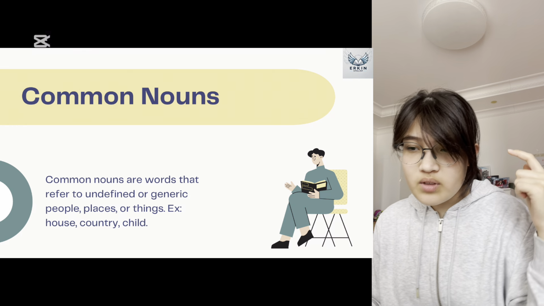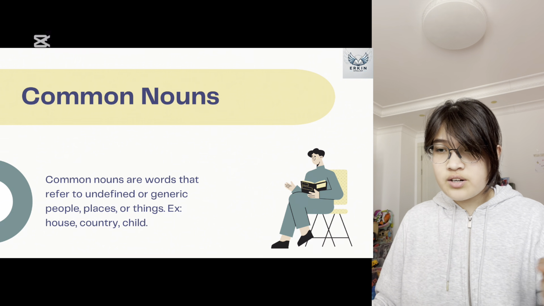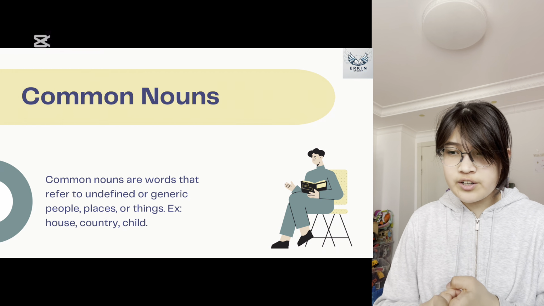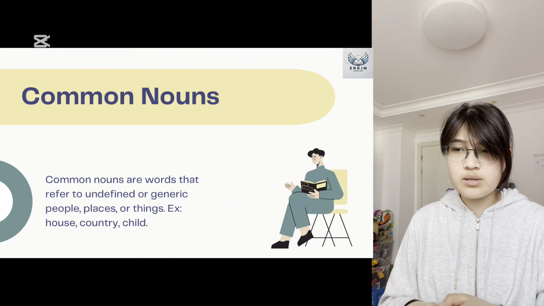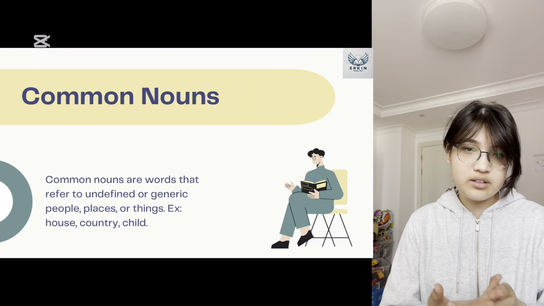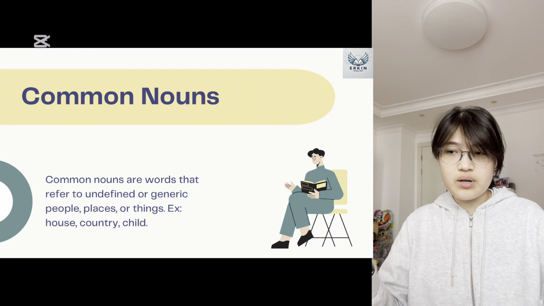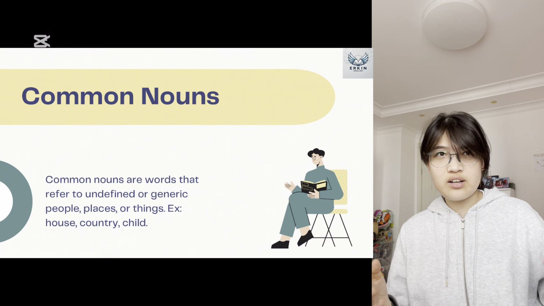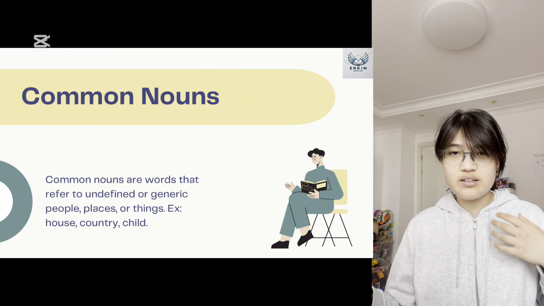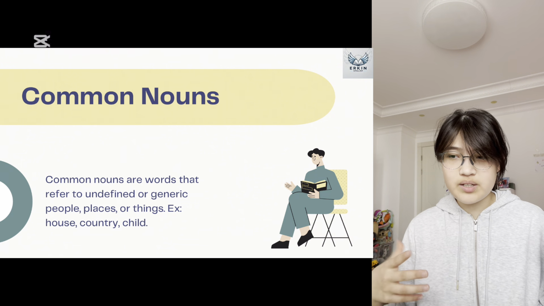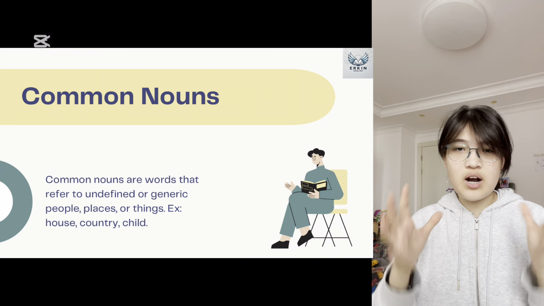So, common nouns are words that refer to unidentified or generic people, places, or things. For example, house, country, child. A common noun can refer to anything. It's a broad term. For example, child. Child could be anyone's child. It could be any age of a child. It's a broad term.